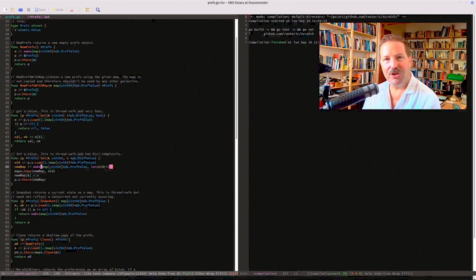Today I want to talk about a topic that you're probably very familiar with because every Go programmer comes across this topic. That is how to synchronize maps. Go maps are not thread safe, so if you want to have concurrent access to maps, you need to make them thread safe, and there are several methods.